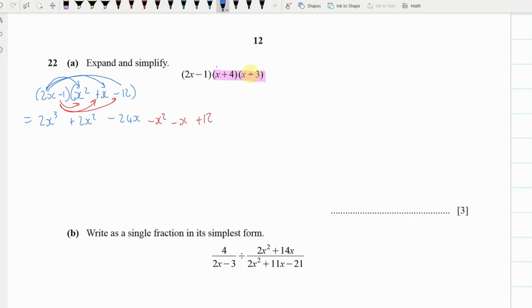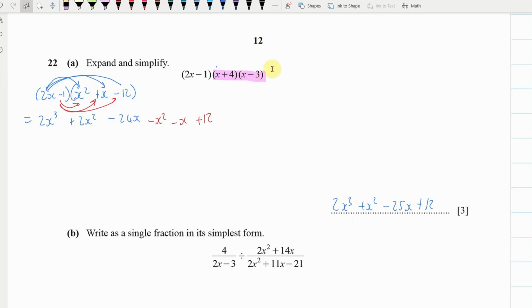Now when we put that all together, we get 2x cubed plus x squared minus 25x plus 12. I think that's the final answer.